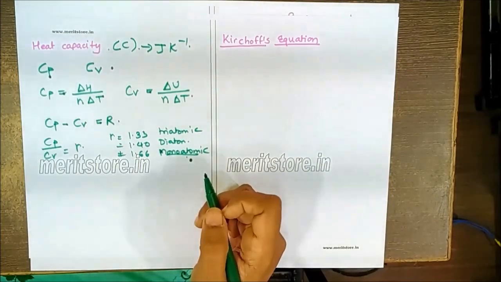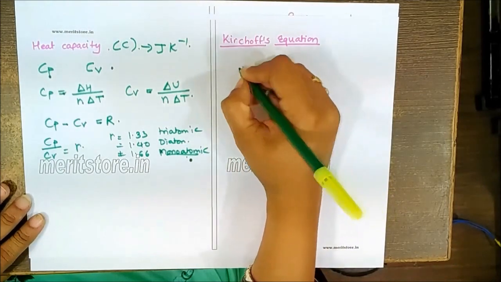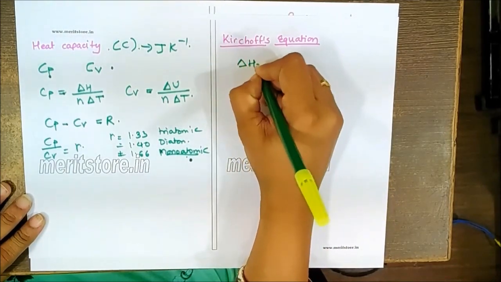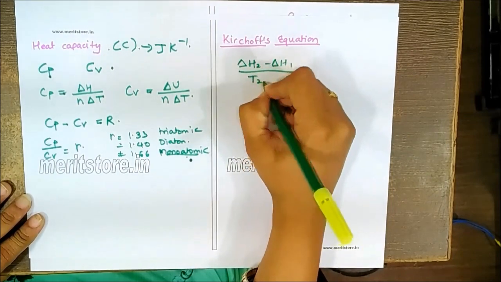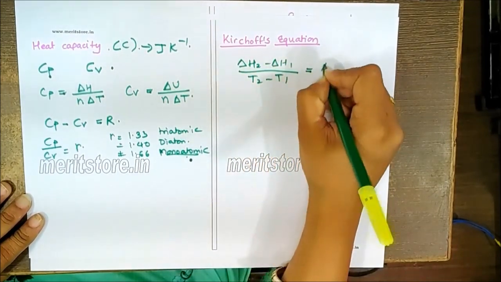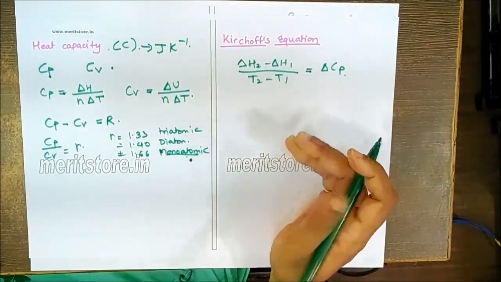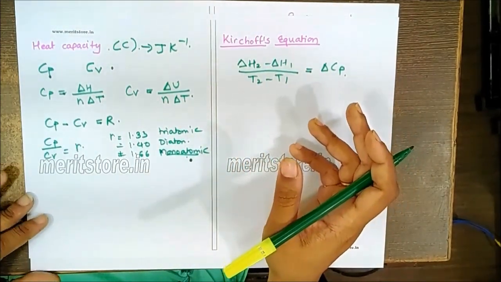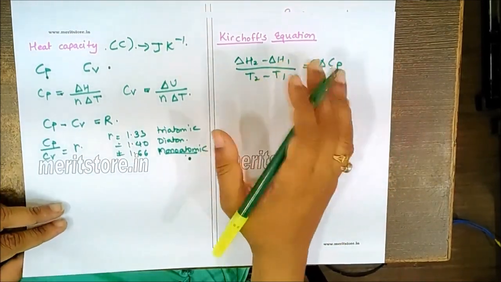Now, Kirchhoff's equation is delta H2 minus delta H1 divided by T2 minus T1 is equal to delta Cp. This gives the effect of temperature on the heat of reaction at constant pressure. Also remember delta Cp is at constant pressure.